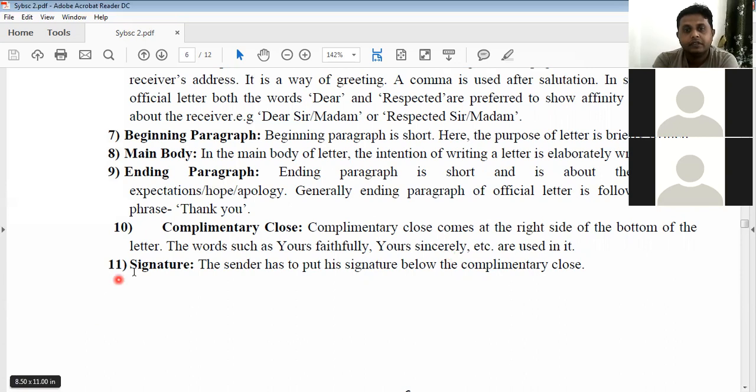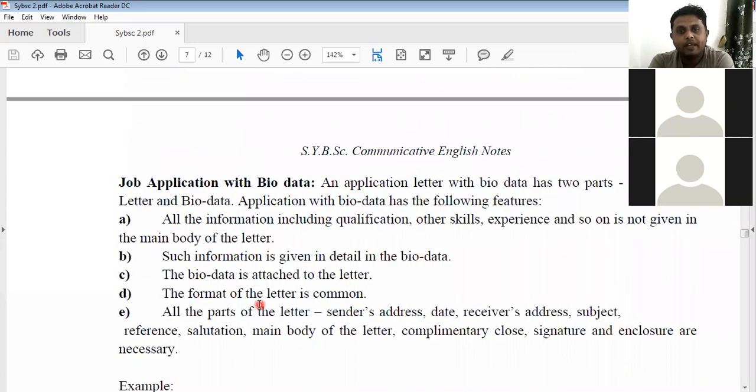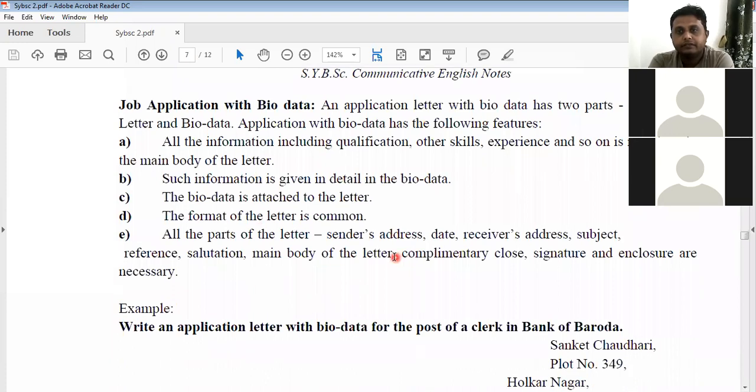Okay. Then comes signature part. Then over here, the writer of the letter writes his name and puts a signature. Okay. In the case of job application letter, right? See, we discussed this part in the last lecture.